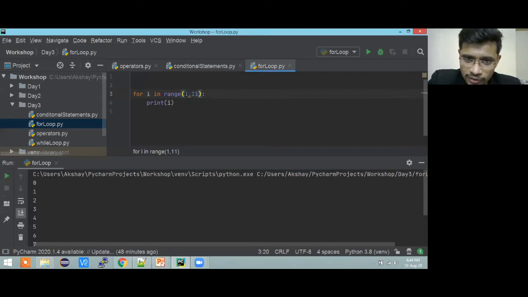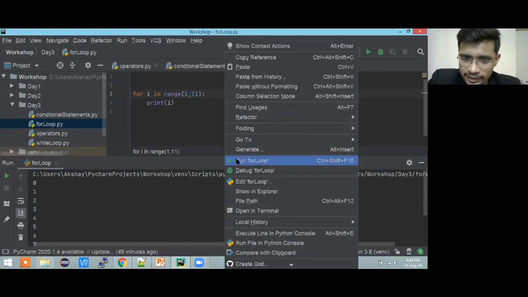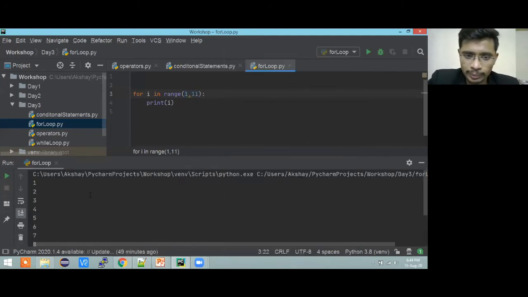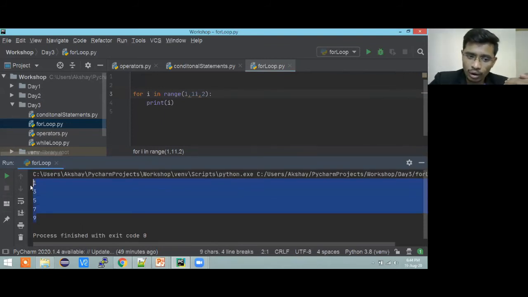Let me show you by running this first. I'm starting from 1, ending at 11, which means the 10th number will be there. I run the code and get the numbers printed. But if I provide a step of 2, it will skip one number. It gave me odd numbers because I started from 1: 2 is skipped, 3 is printed, 4 is skipped, 5 is printed. So if you want to print odd or even numbers, you can make use of this step, the third parameter of range. That is what I wanted to tell you.